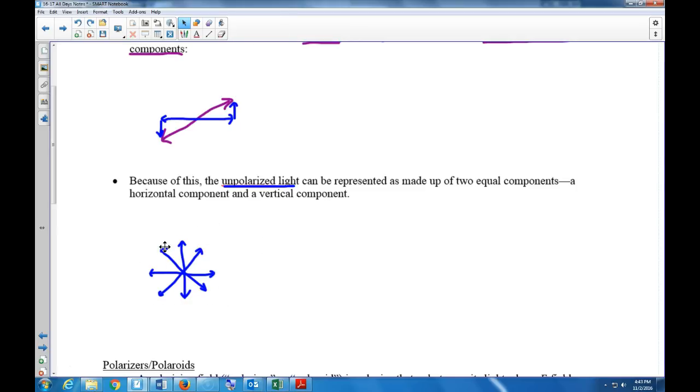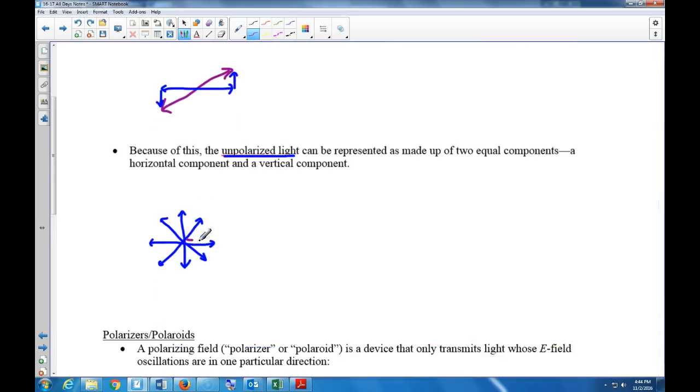Every one of those angled arrows can be broken into components. Here's one component, here's another, and so on. Because I've drawn these as components, I can get rid of the original two-dimensional vector. I don't want to represent it twice, I just want to represent its components.